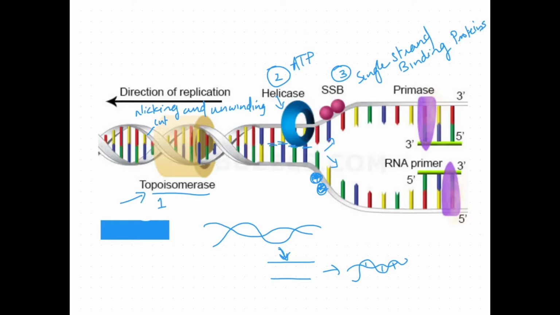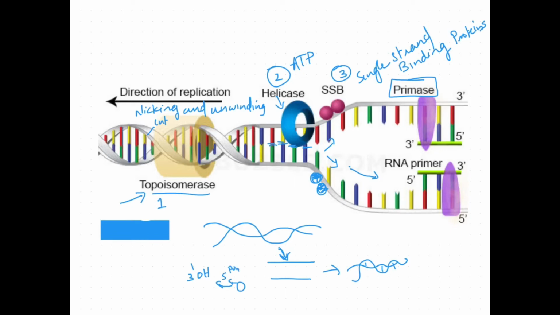We will see an enzyme that is primase. DNA polymerase does not have the capacity to start a new strand from scratch. DNA polymerase always needs a 3' OH end to which it can add the next nucleotide, that is, a 5' PO4.